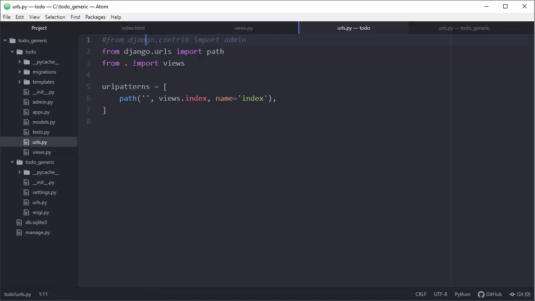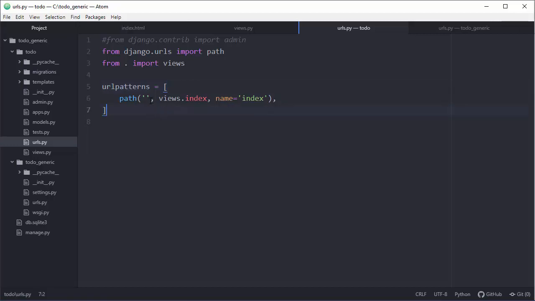Then create here, add this line from .import views, because you are telling Django here that in URLs file you will import those functions. You will not import them directly, you will just put them on standby when you need it, basically, but they will be there. So that's the simplest possible explanation.